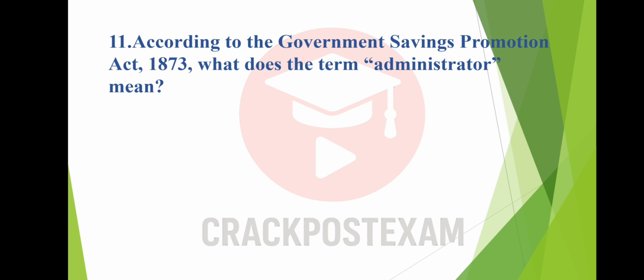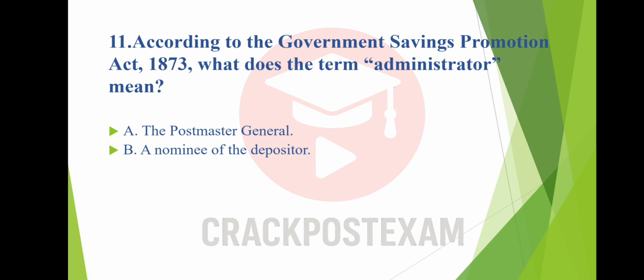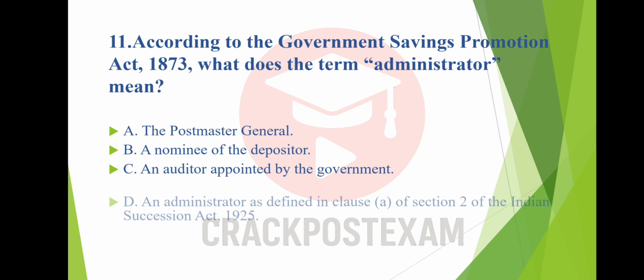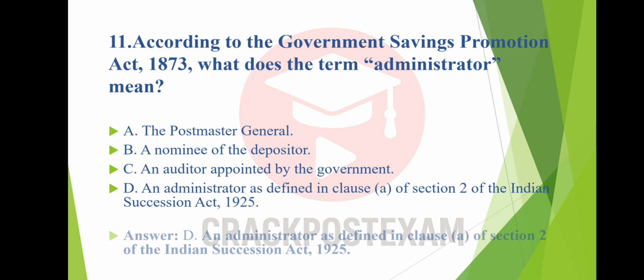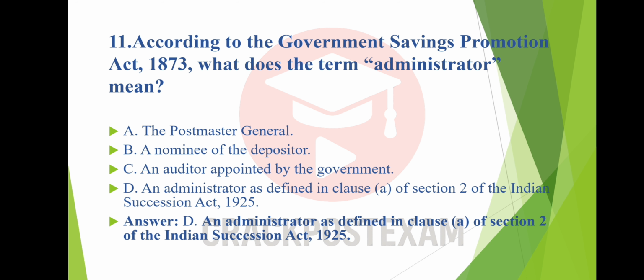Question number 11. According to the Government Savings Promotion Act 1873, what does the term administrator mean? Option A. The Postmaster General. Option B. A nominee of the depositor. Option C. An auditor appointed by the government. Option D. An administrator as defined in Clause A of Section 2 of the Indian Succession Act 1925. And the answer is option D. An administrator is defined in Clause A of Section 2 of the Indian Succession Act 1925.